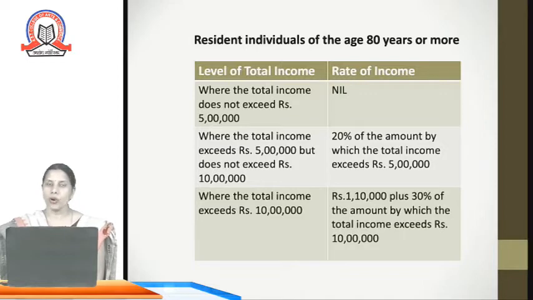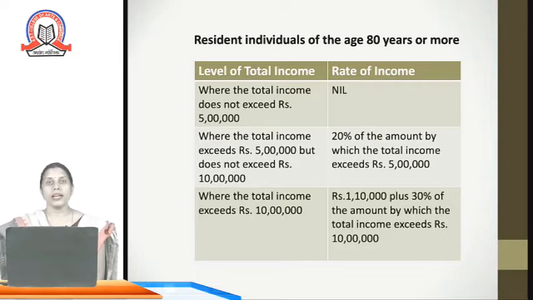That is, no tax is levied on income if it is not more than 5 lakhs. When income exceeds rupees 5 lakh but it is up to 10 lakh, then on this exceeded income, the tax is 20% of the amount by which the total income exceeds rupees 5 lakh.